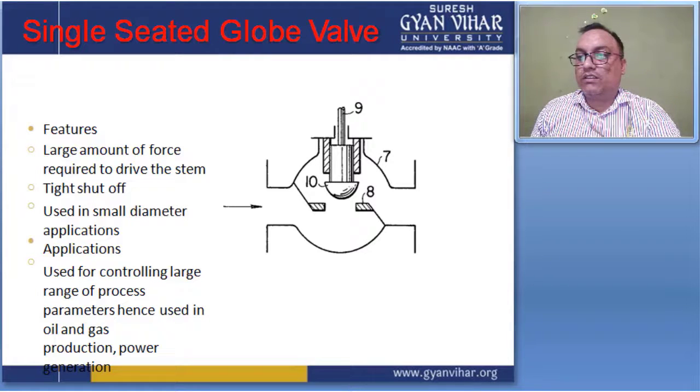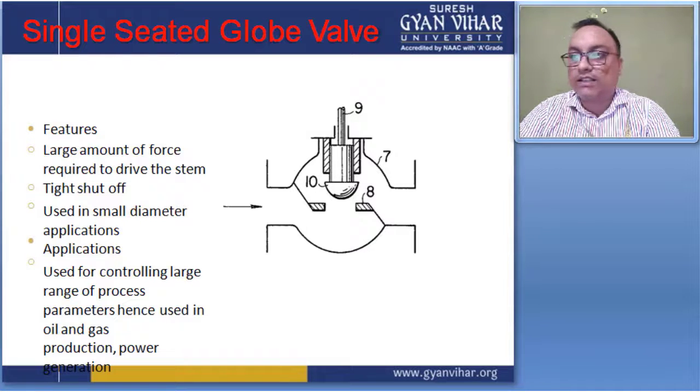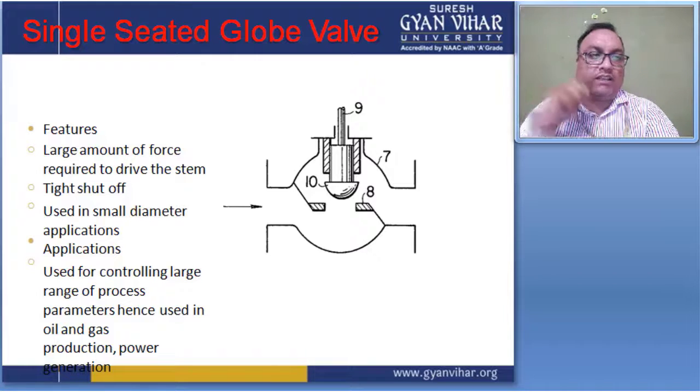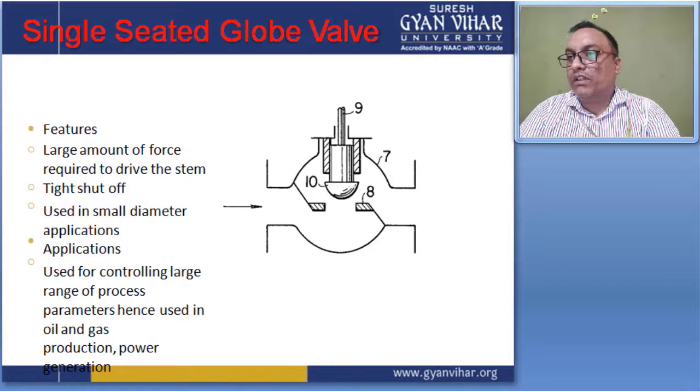So we can say that this is a simple construction, mostly like a globe, right? Just like a half of the sphere which controls the flow, and this control valve could be either single seated or sometimes double seated.